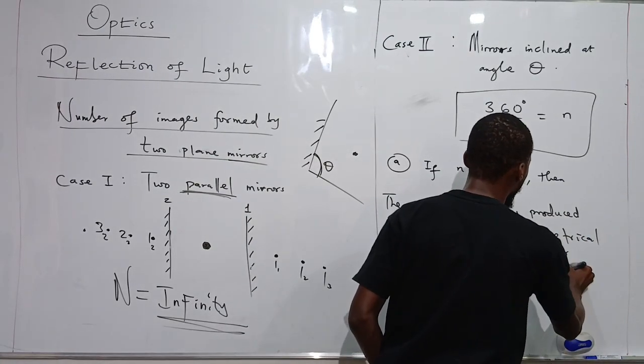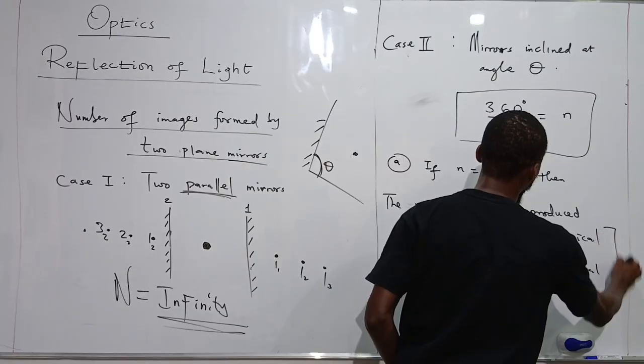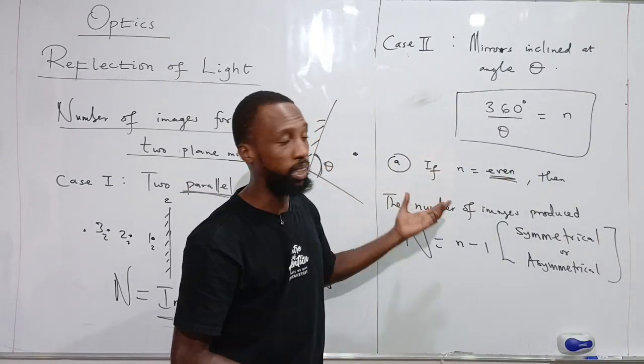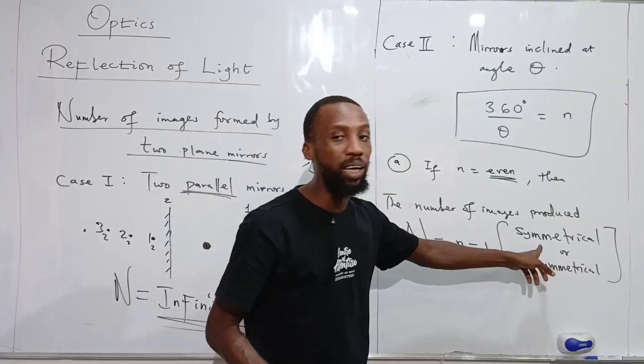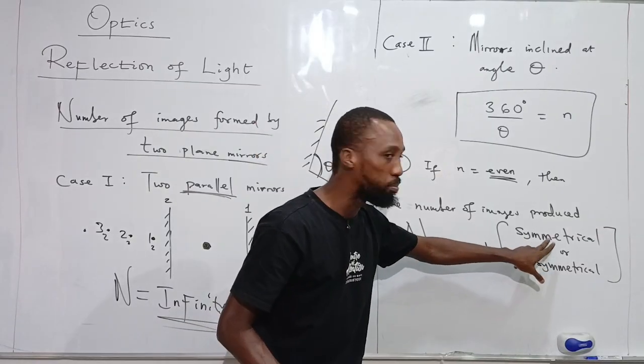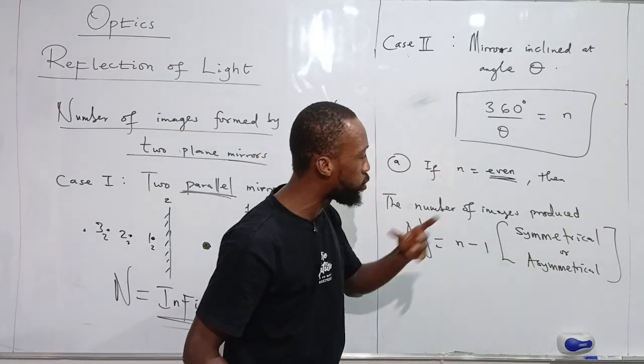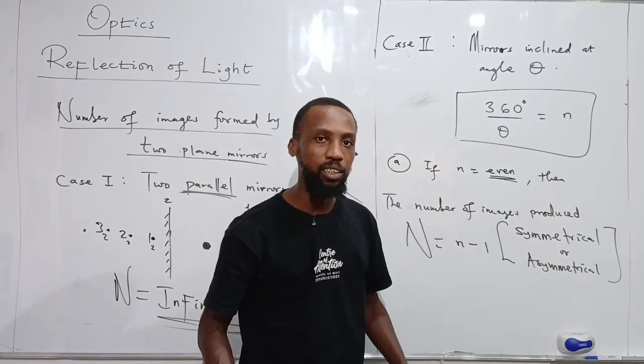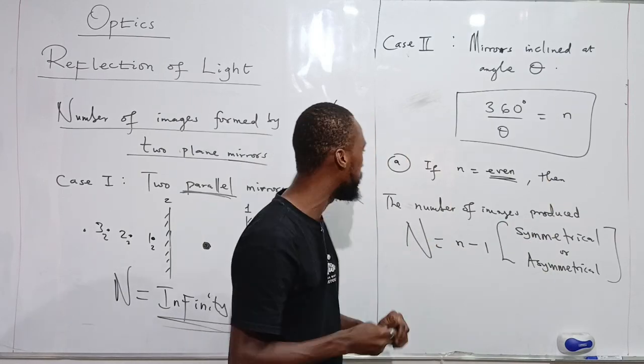For JAMB students, over the years, I think from 2015 or so, they've been asking questions on this without telling you whether the object is placed symmetrically or asymmetrically. In fact, I know for most of you, this will be the first time you'll be seeing this symmetrical and asymmetrical concept.